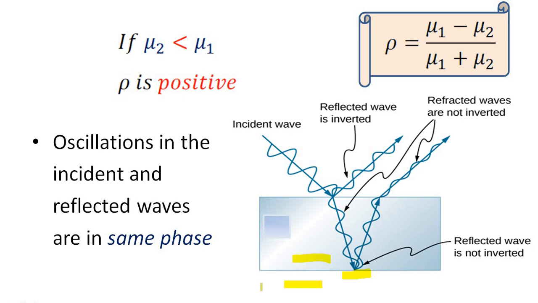Second medium has refractive index mu2. As it is air, mu2 is less than mu1. Or the first medium is a denser medium and the second medium is a rarer medium. You can see this wave is reflected in this direction and it is not inverted. That is, oscillations in the incident and reflected waves are in the same phase in this case.